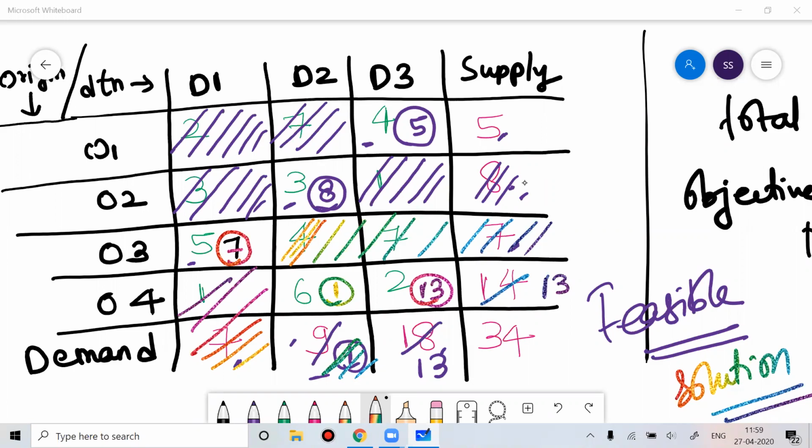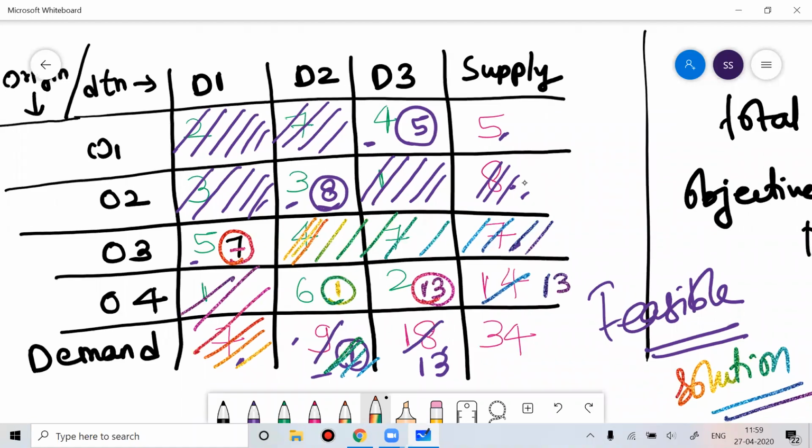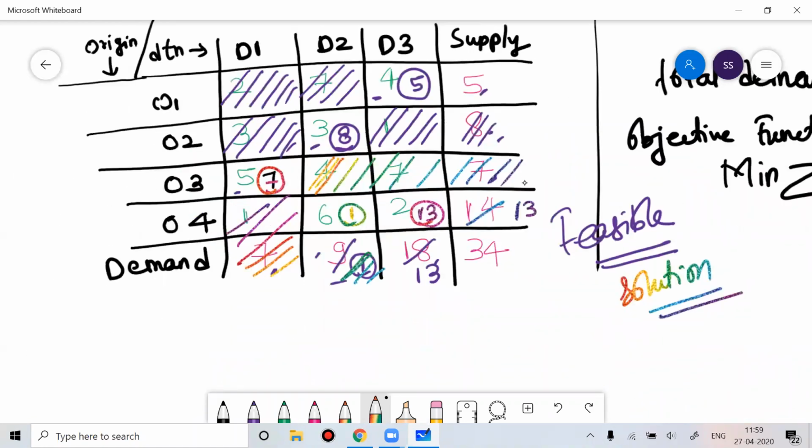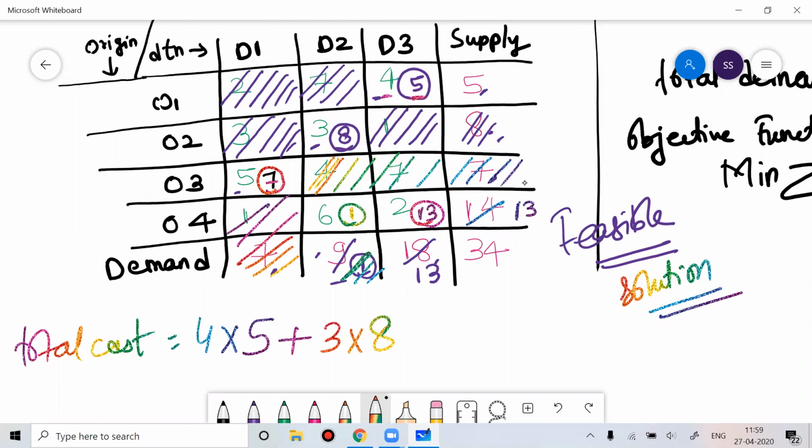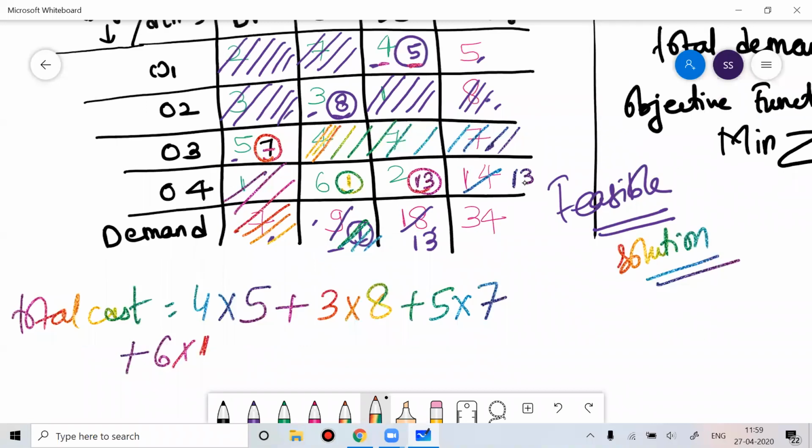Here, if I ask you what the total cost involved is, the total cost is this: 4 into 5, plus 3 into 8, plus 5 into 7, plus 6 into 1, plus 2 into 30.